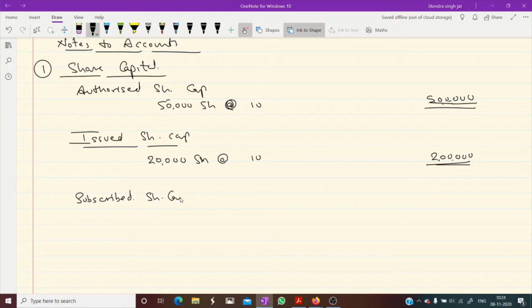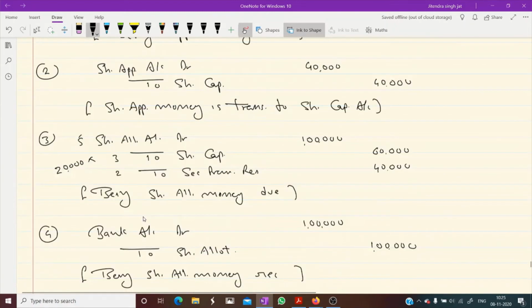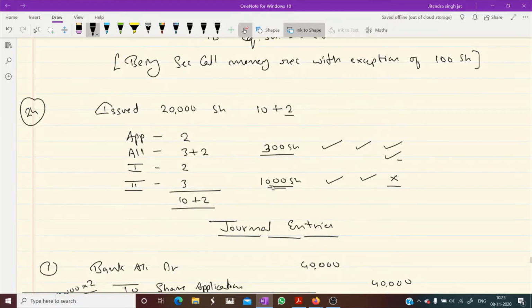Subscribed share capital. Now in subscribed share capital, there are two parts. Do you know which two parts? One is fully paid up. What does it mean? Which shares come under fully paid up? Now come to the working adjustment where we have written 1000 shares out of 20,000 failed to pay the first call. So 20 minus 1, 19,000 shareholders paid complete money, isn't it? One thing, okay, but the company has not called this 3 rupees.